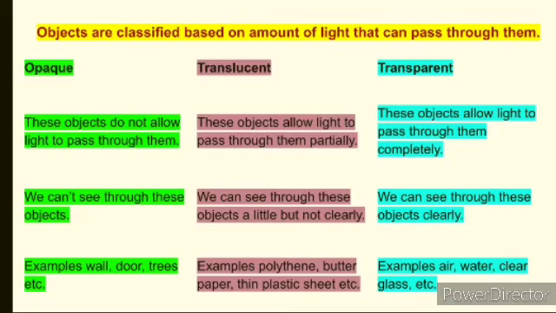Now come to the transparent objects. Objects which allow light to pass through them completely are called transparent objects. So light completely passes through a transparent object, and we can easily see clearly through it. Examples of these objects are water, air, clean glass.